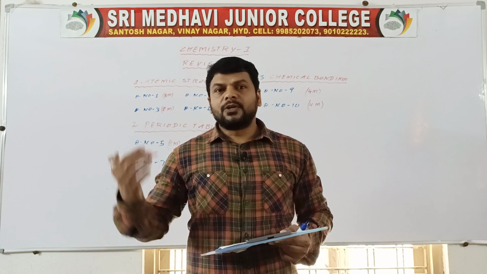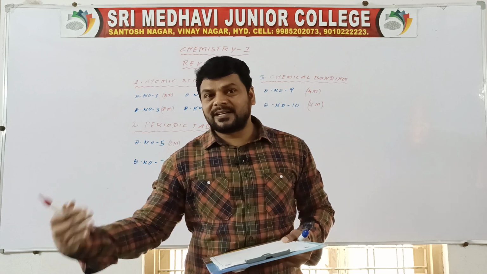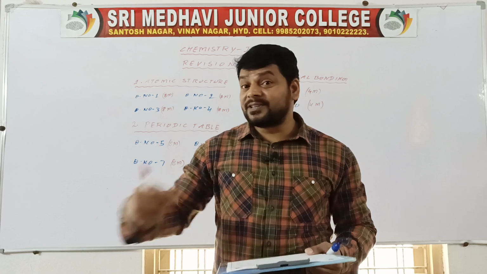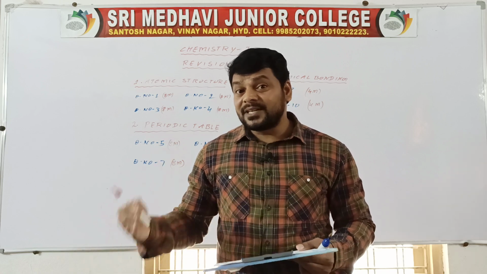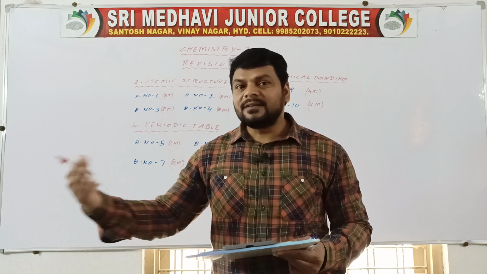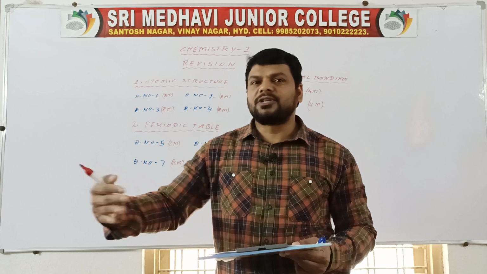First you have to keep your target at 90%, then you have to cross the first hurdle, 35%. If you are participating in a running race which contains hurdles, in the first hurdle you have to cross 35%, which means 21 marks. Next 60%, next 90%; like that you have to keep your target.